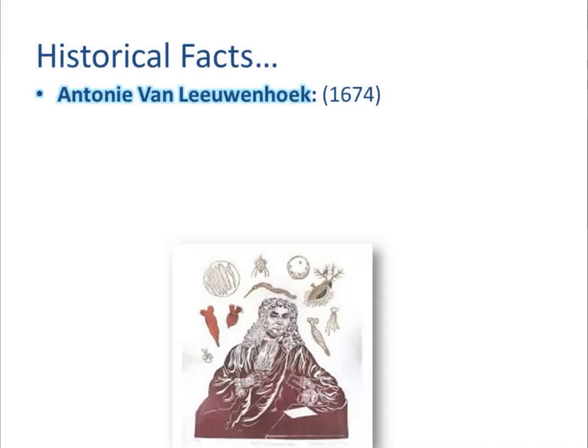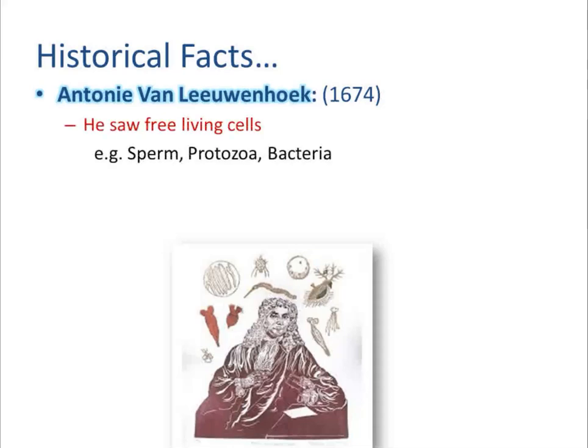Now we will move to one more, that is Antony van Leeuwenhoek. Antony van Leeuwenhoek observed the first free living cells, right? Robert Hooke definitely discovered cells, but they were not living cells, as we have learned that they were dead cells. But living cells were observed almost 9 years after the discovery of the first cell, in 1674. Discovery of the cell by Robert Hooke was in 1665, and Antony van Leeuwenhoek observed a living cell in 1674.